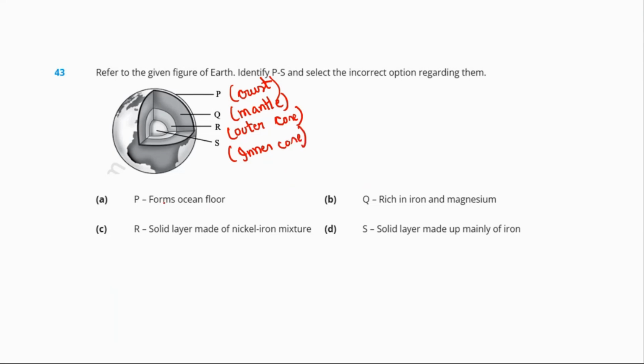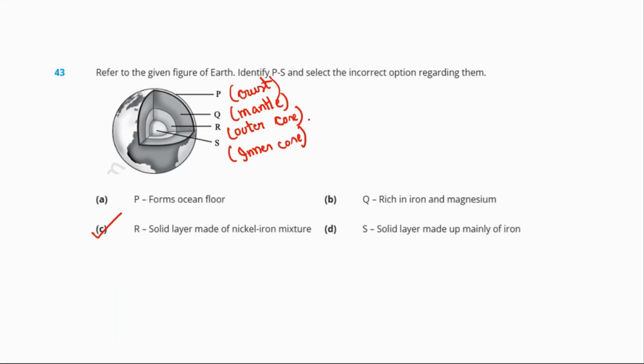So here the options say A is P forms ocean floor, B Q rich in iron and magnesium, C R solid layer made of nickel iron mixture, and D S solid layer made up mainly of iron. So we know that the incorrect option is option number C, R, that is the outer core.